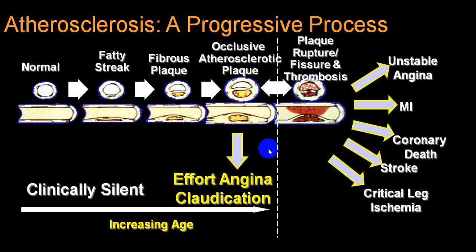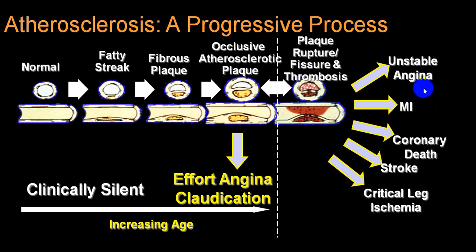As it further advances, if there is a thinning of the capsule, it becomes vulnerable plaque, or if there is an infection of the capsule by chlamydia or herpes simplex, there is damage to the fibrous capsule, it ruptures, and it will give rise to formation of a thrombus and it will occlude. So plaque rupture, fissure, will give rise to formation of a thrombus. These are called vulnerable plaque and they will give rise to acute coronary syndrome which includes unstable angina and MI.